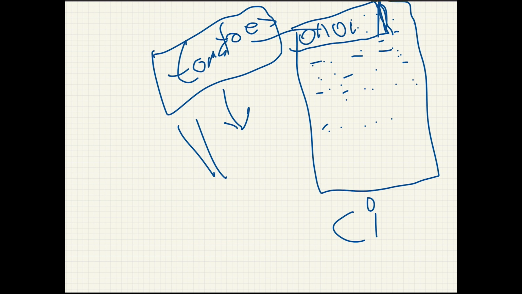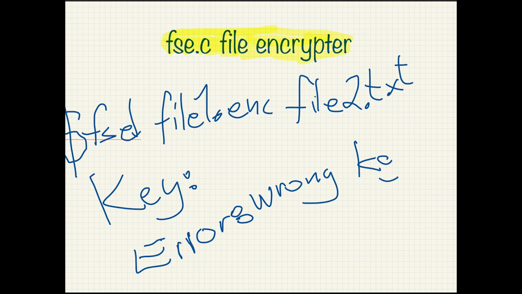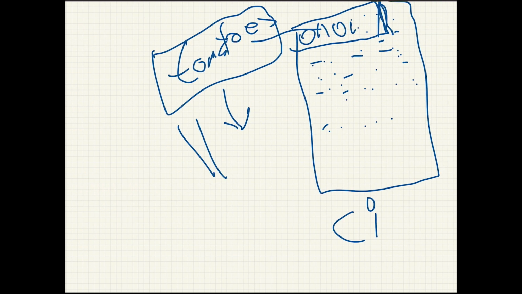And we don't want it. The task is to make this possible, but without in any way making the encryption less safe and easier to crack. So,